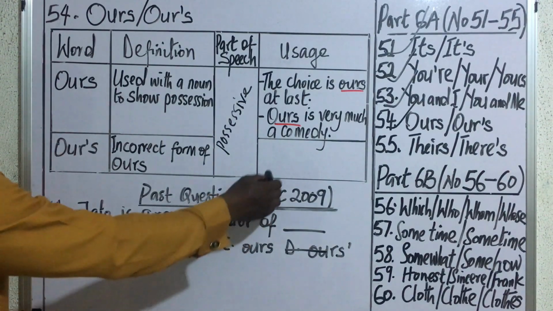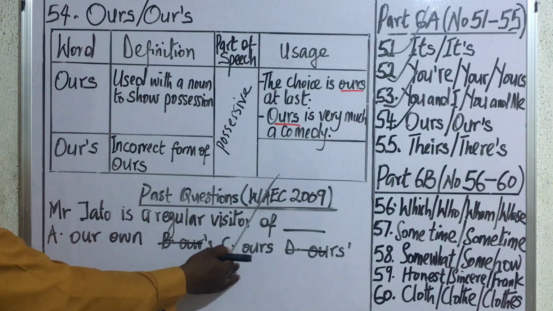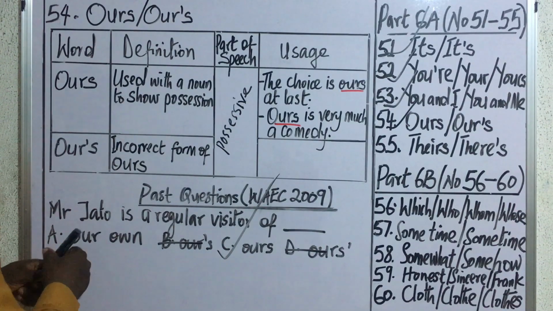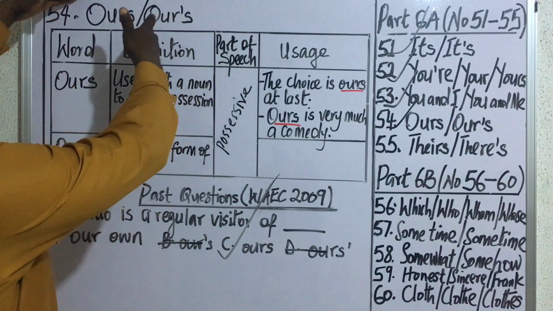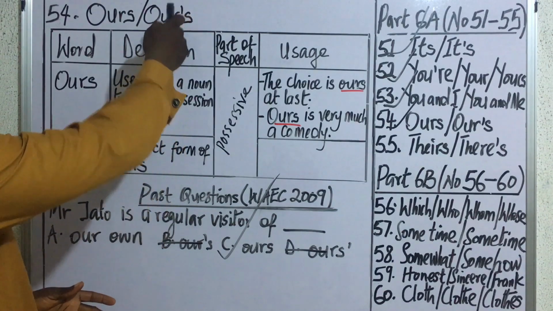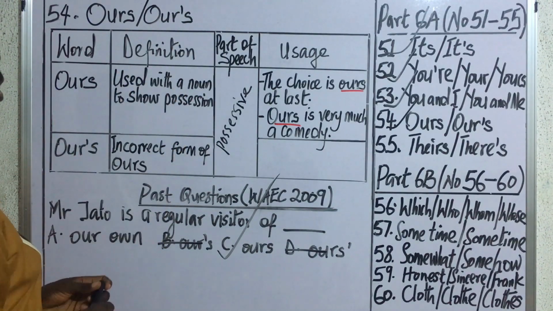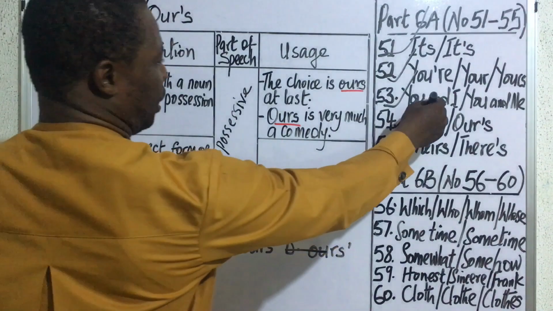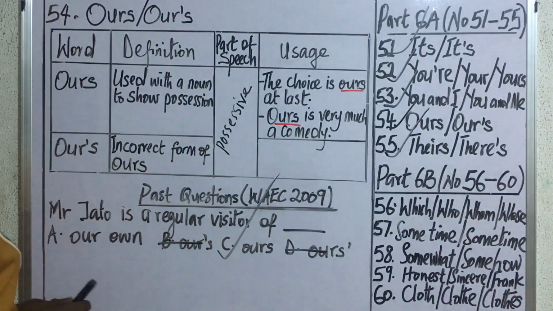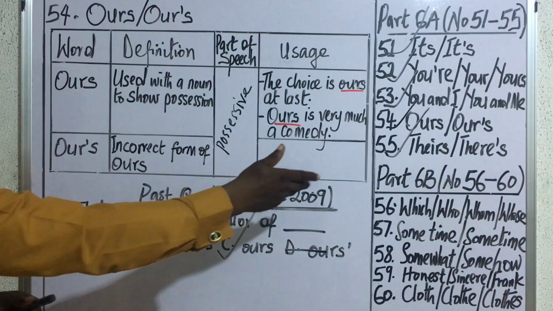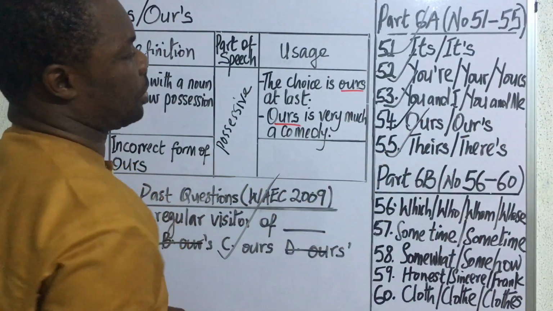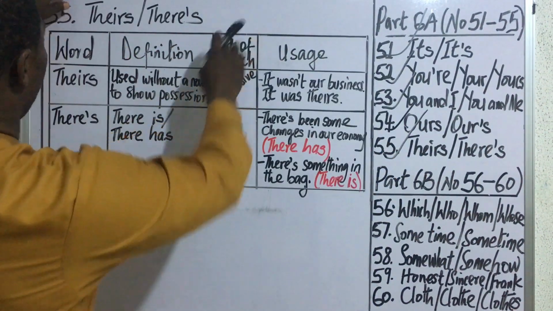Ours. So the correct answer to this question therefore is ours. So that is that on how to use ours without an apostrophe and ours with an apostrophe in expressions. Let's now move forward to the next word on our list, which includes theirs/theirs. Our next set of words include